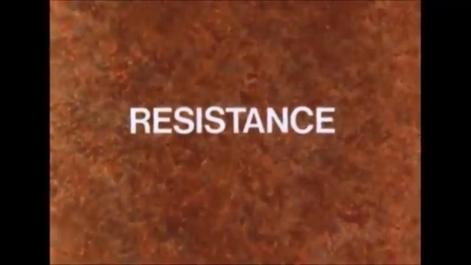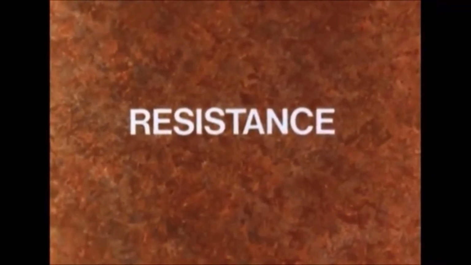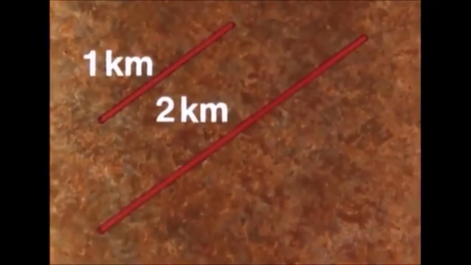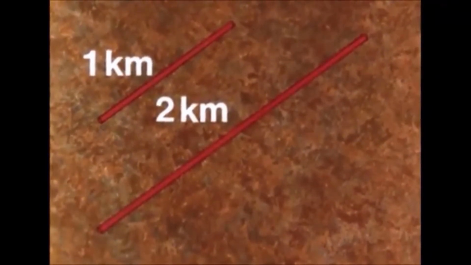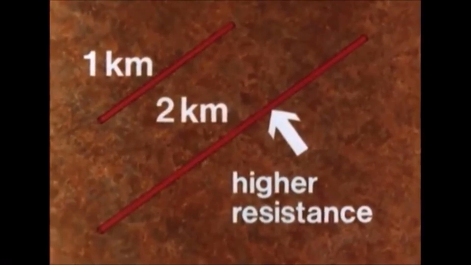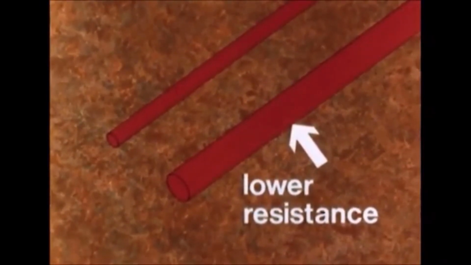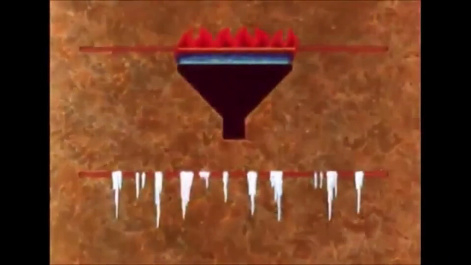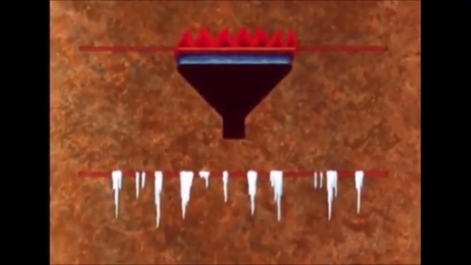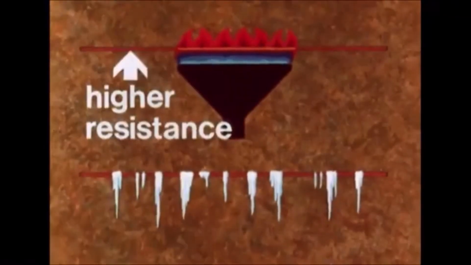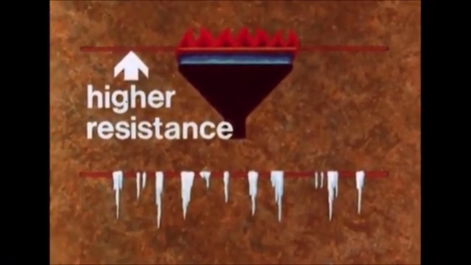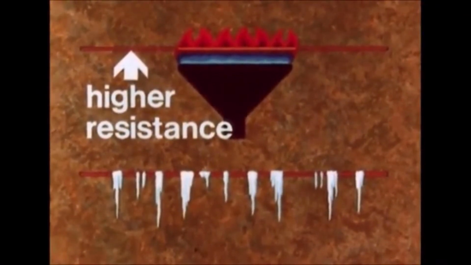But resistance depends on three other things apart from the nature of the material. First, the length. The longer the conductor, the higher its resistance. A greater EMF would be needed to drive the current through it. Next comes the cross-sectional area. The larger the cross-section, the lower the resistance. It's as if there was more room for the electrons to get through. And finally, there's the temperature. The hotter the material of the conductor, the higher the resistance it will offer to the electron flow. So, resistance also depends on temperature.